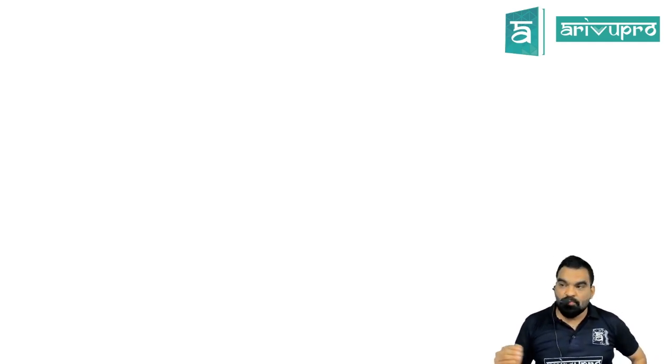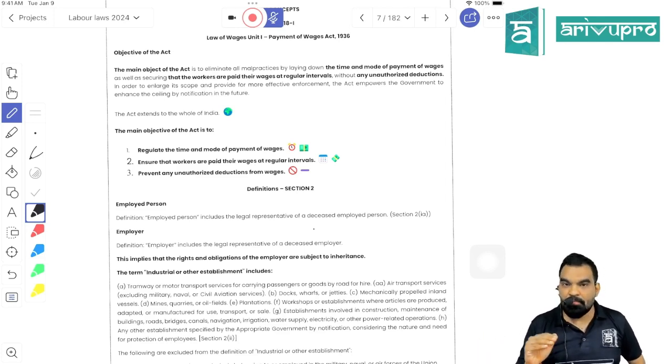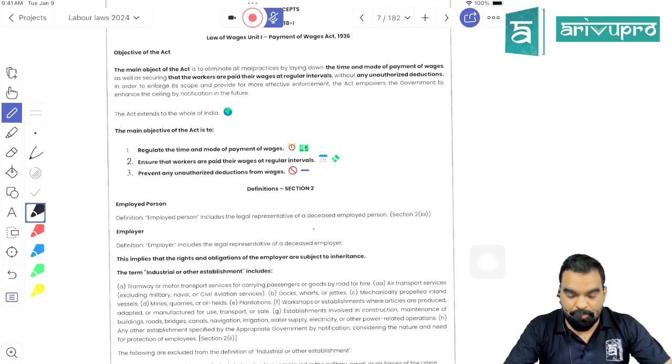In order to go smooth, rather than starting with the first chapter of labor law, that is constitution and labor law, which is quite complicated, I am proceeding further with the 18th chapter, and in the 18th chapter I am picking up first the Payment of Wages Act.